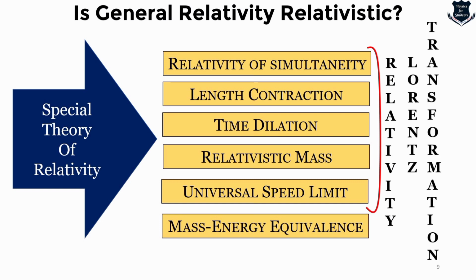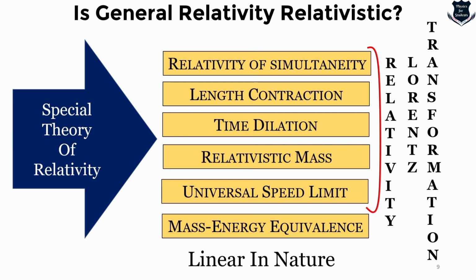That means these equations, mathematical formulations and ideas are all coming from Lorentz transformation. I hope I don't need to explain what Lorentz transformation is, because you already know. So these are called relativistic because we are using Lorentz transformation, Lorentz boost, and certain other factors which are truly linear in nature.